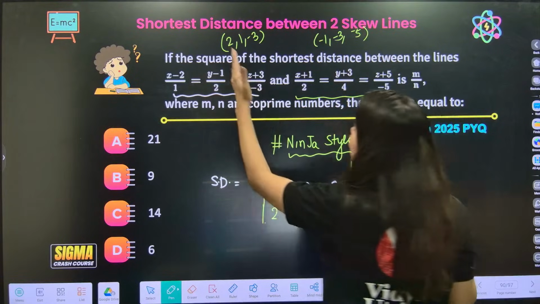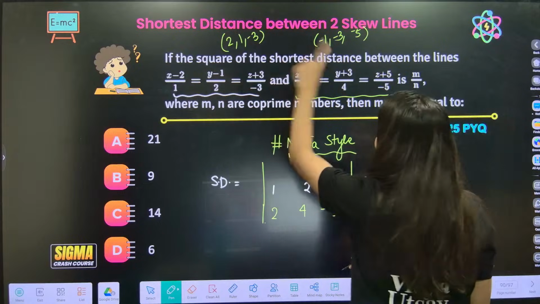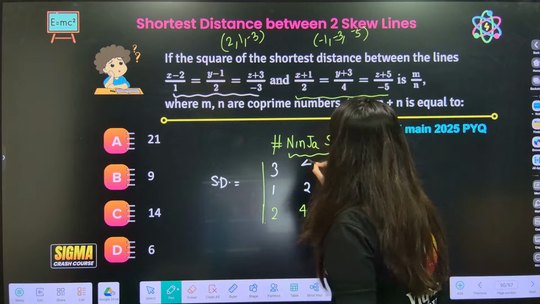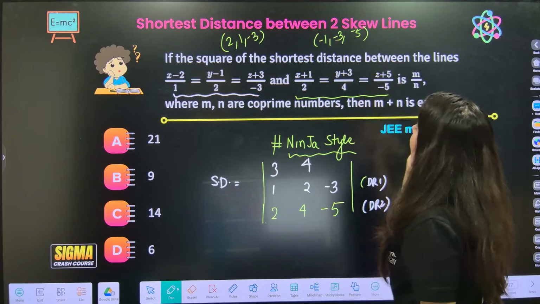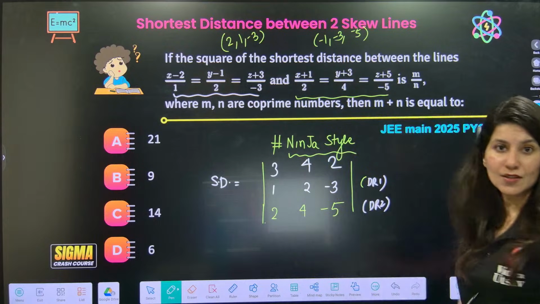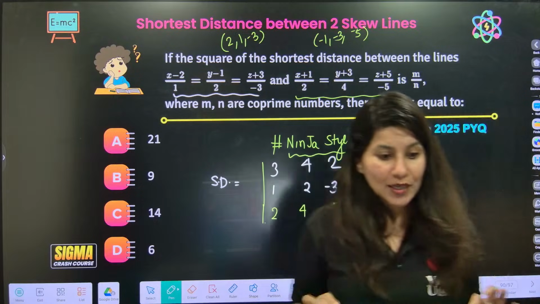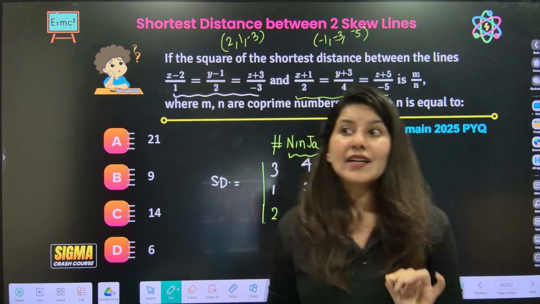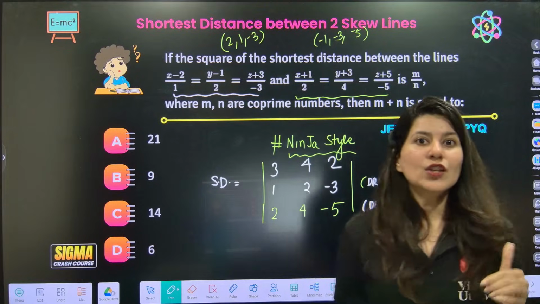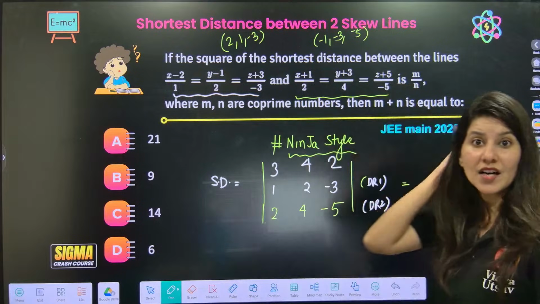Now all you have to do is x1 minus x2 or x2 minus x1, right? So 2 minus minus 1 is 3. 1 minus minus 3 is 4. Minus 3 and plus 5 will be 2. Correct? This is your numerator. Now solve it. But you know what? Ninja style says do not solve it randomly. Solve the way you solve a determinant. Expand along row number 1.